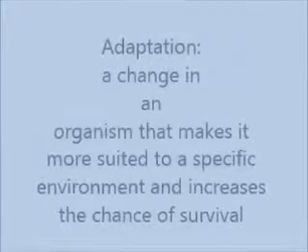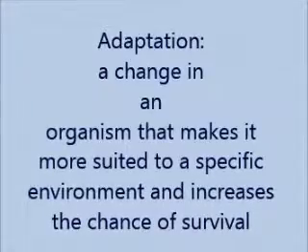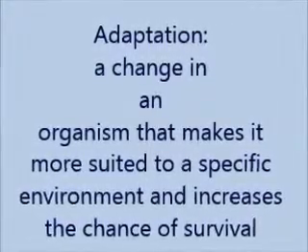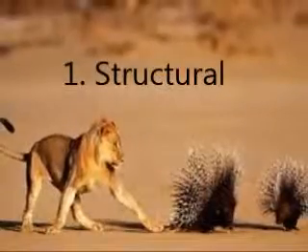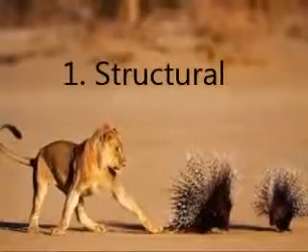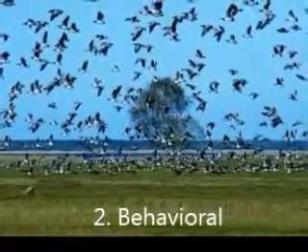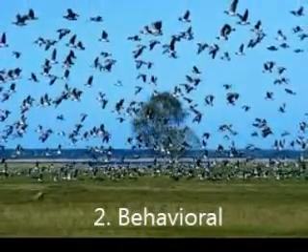An adaptation is a change in an organism that makes it more suited to a specific environment and increases the chance of survival. There are two basic categories of types of adaptations: structural, which is a physical trait, such as a porcupine's quills to ward off predators, or behavioral, which is something the organism does that helps it survive, such as a bird migrating to a warmer climate during harsh seasons.